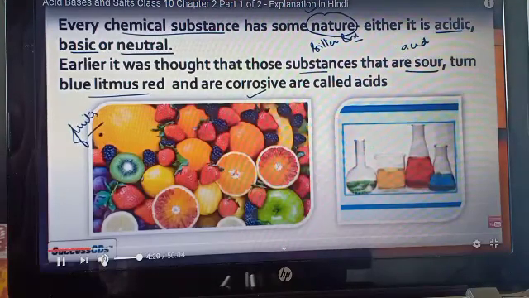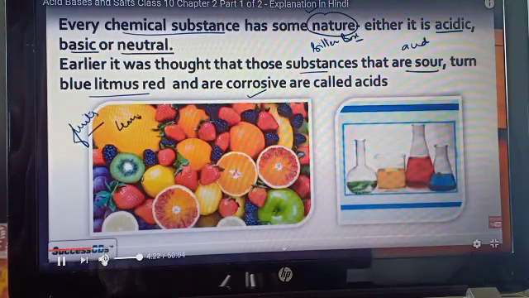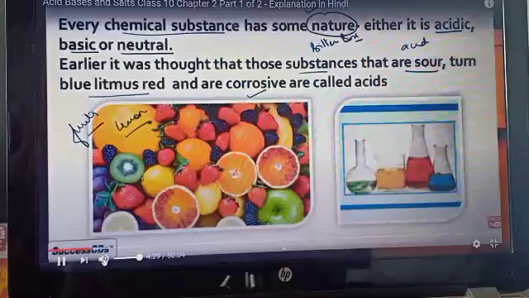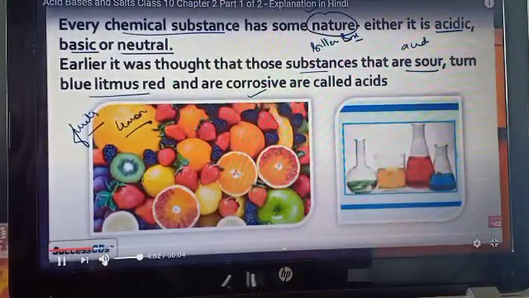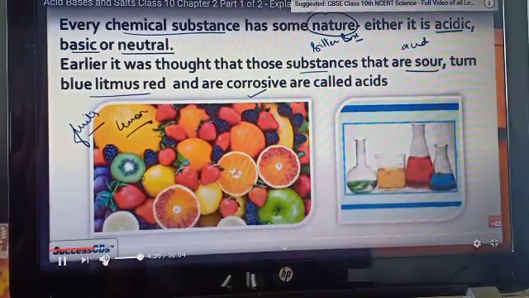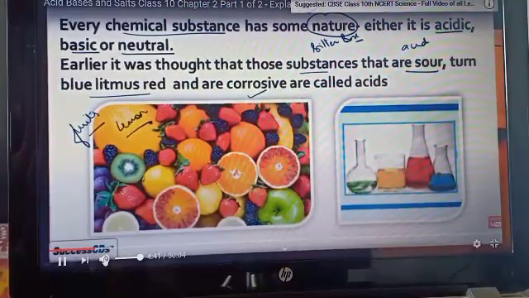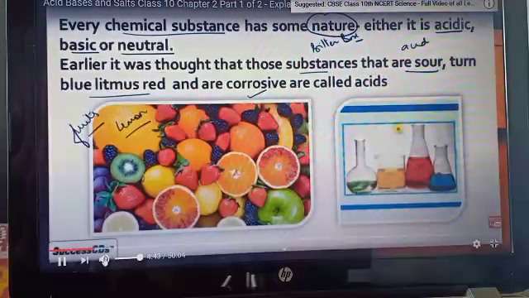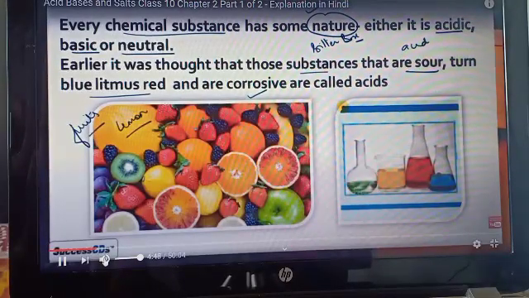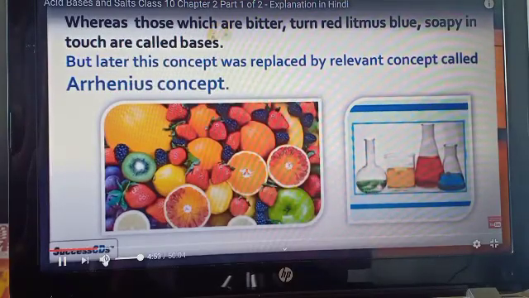Here you can see lots of fruits are given. All these fruits also contain some kinds of acid. For example, lemon. The lemon contains citric acid, which is also important for the skin. So lots of fruits like this are used for nutrition purposes, as well as containing acidic nature.